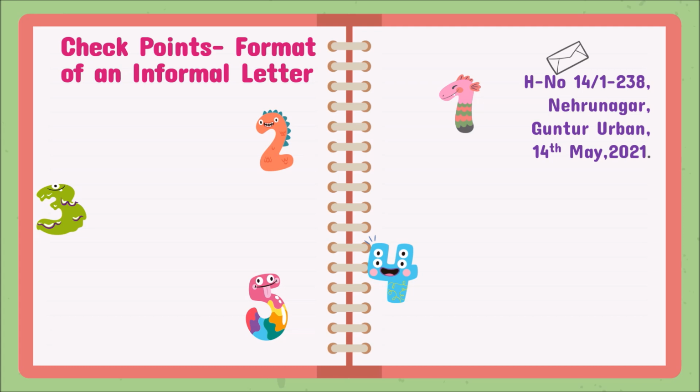In the sender's address, you write a four-line address like house number, street or colony, then Guntur, then date. Look at the date how I have written, 14th May 2021. We have 10 marks for letter writing, so you have to take care of the display.